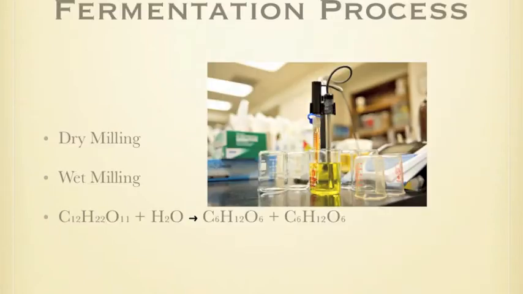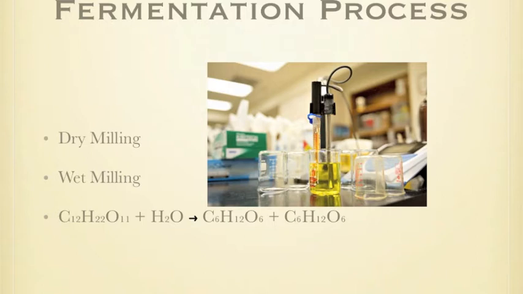Fermentation process. There are 2 ways to ferment corn. The first way is dry milling. The fermentation begins with the process of grinding the kernels into small particles. After this, water and enzymes are added to the corn to convert the starch for fermentation. This mixture is then cooked, heated, and finally cooled into a condensed liquid. Then it is dehydrated to remove extra water, making it suitable to blend with gasoline.